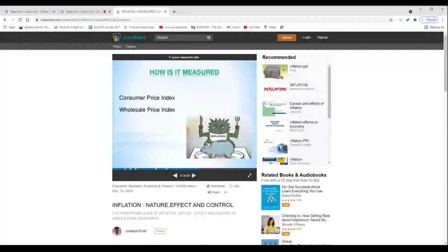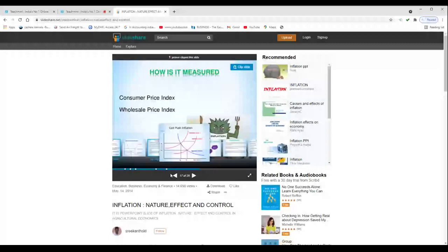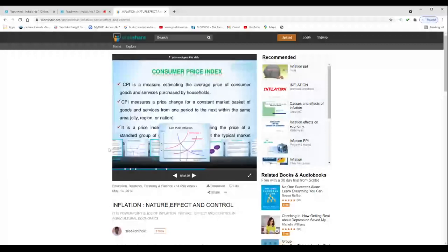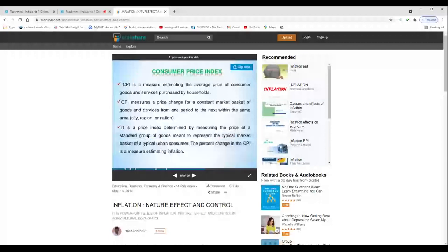It is a price index determined by measuring the price of a standard group of goods meant to represent the typical market basket of a typical urban consumer. So the percentage change in the CPI is a measure estimating inflation. How the consumer price index is changing, the percentage change in it, is a measure of estimating inflation, by which we can calculate inflation. So there are two types of indices: one is consumer price index and the second is wholesale price index.